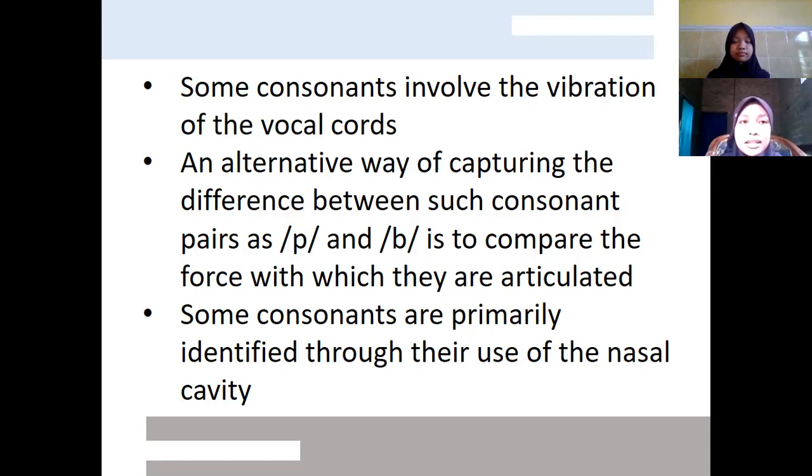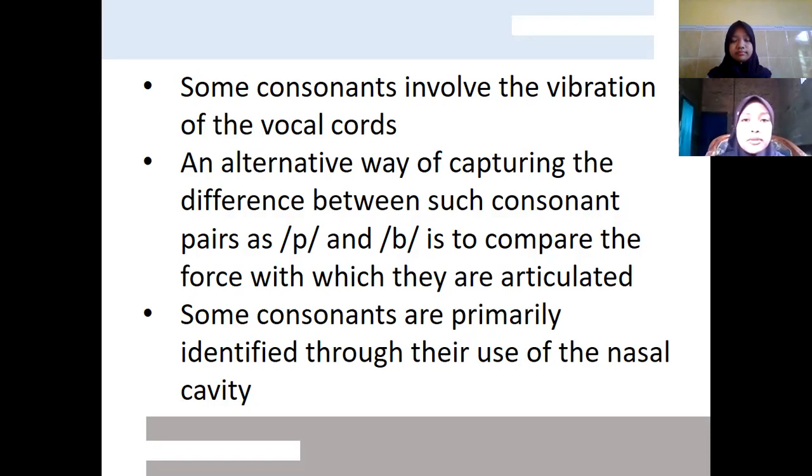The letter Z in zoo has vibration, and this is less so in the word us, when Z is at the end.